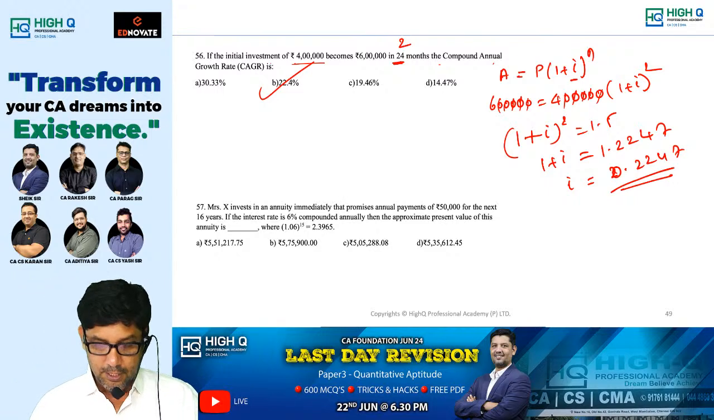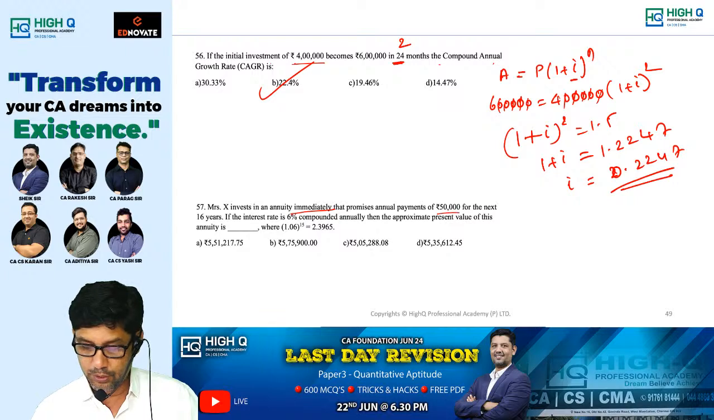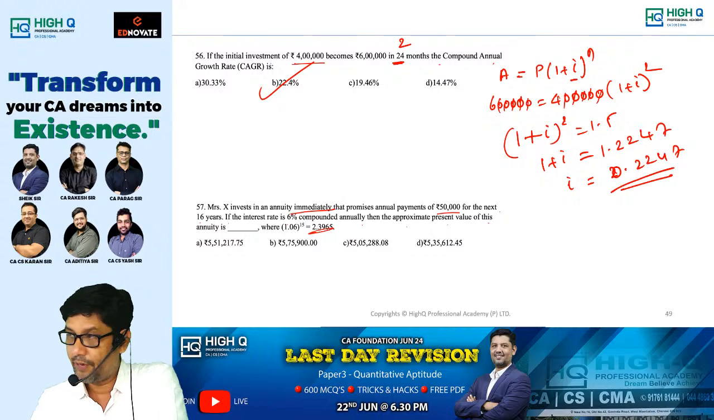Next, Mrs. X invests in an annuity immediately. Look at this, immediately. That promises annual payment of 50,000 for the next 16 years. That value is given. If the interest rate is 6% compounded annually, then the approximate present value of this annuity is. Look at this, my dear. We need to find out the approximate present value of this annuity.